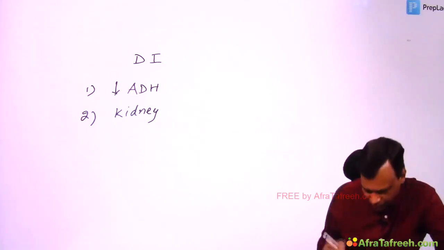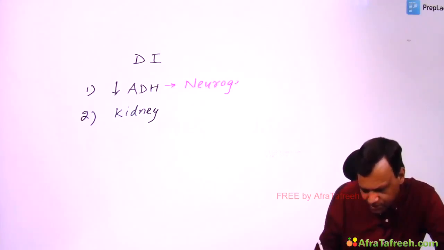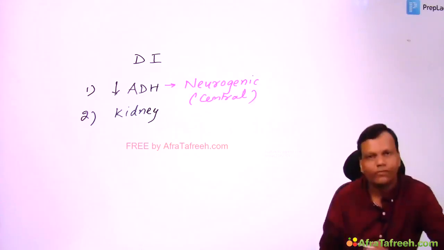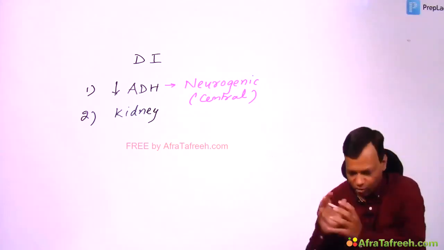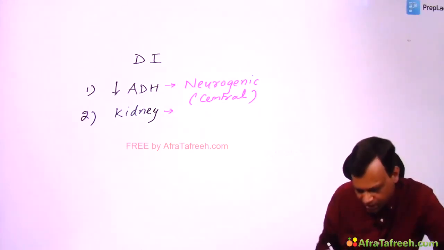If ADH is not coming enough from the hypothalamus, it is called neurogenic diabetes insipidus, or simply central diabetes insipidus. But if ADH is coming, but it is not able to work on the kidney, it is called nephrogenic diabetes insipidus, or simply renal diabetes insipidus.